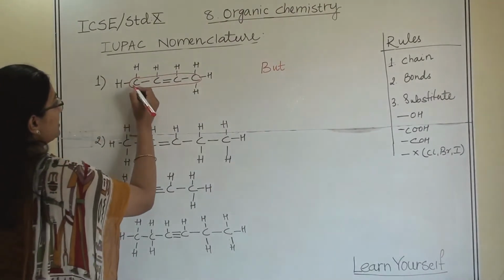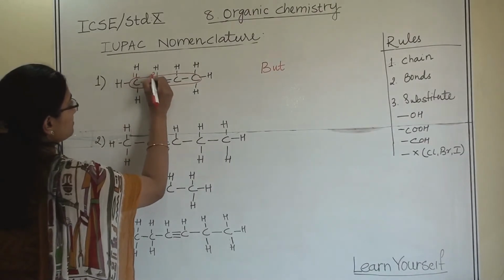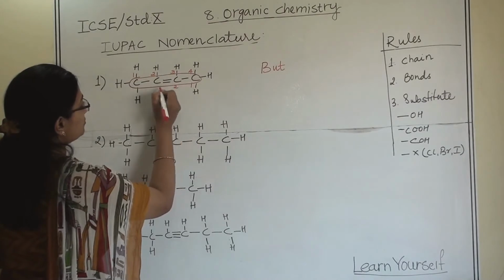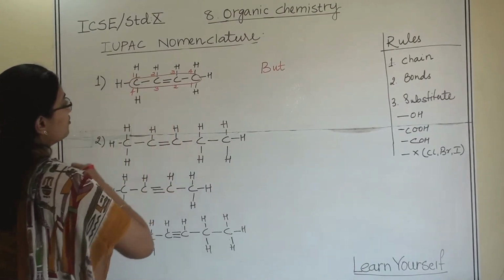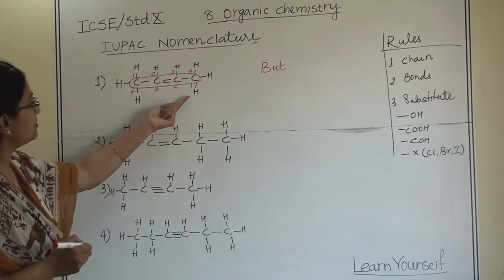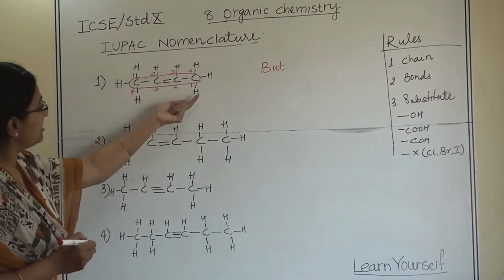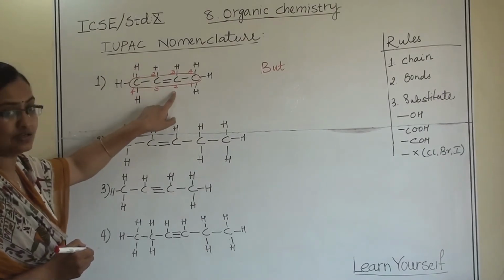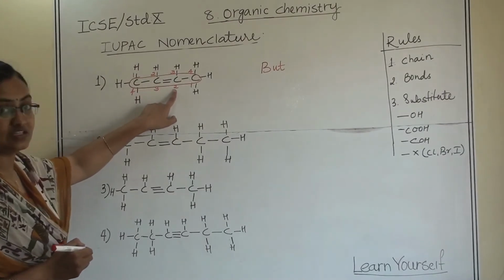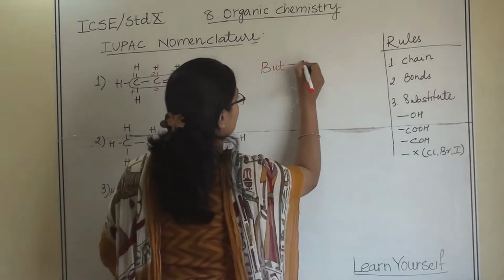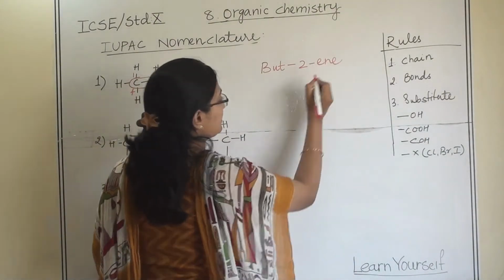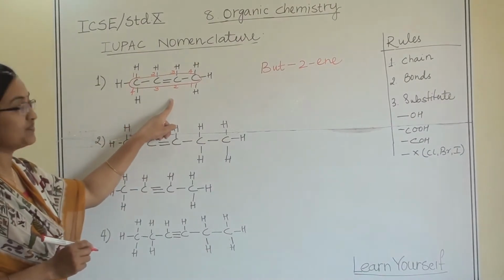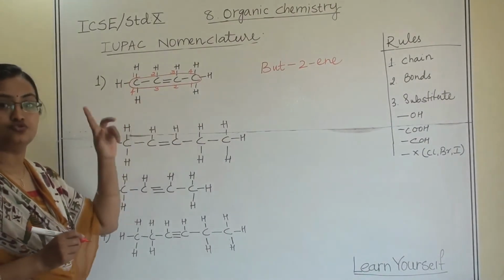Let us give the numbering 1, 2, 3, 4, and 1, 2, 3, 4. When we are giving numbers from right to left and left to right, we got two numbers, 3 and 2. So 2 is the smaller one. So we are writing here 2-ene. Why have we kept ene? Because this is a double bond. So this is butene, 2-butene.